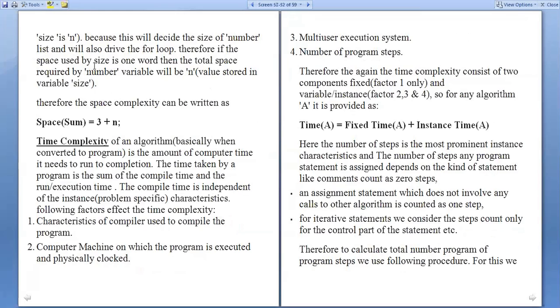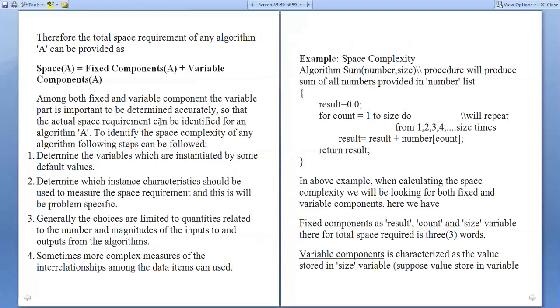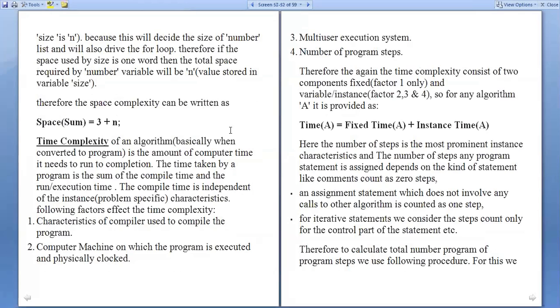Therefore, if the space required by size is one word, then the total space required by the number variable will be n, the value stored in variable size. So finally, the space complexity is 3 plus n. What is 3? This indicates the fixed size. We have 3 variables: size, result, and count. And n indicates the for loop, where size is n.